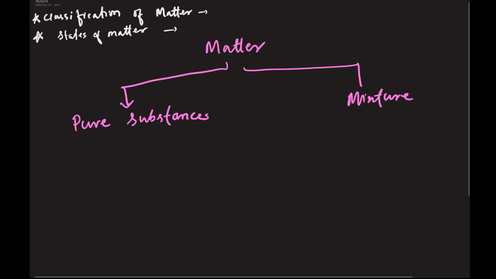So let's start with what is a pure substance. A pure substance has a fixed or definite composition. That means it's made up of only one type of, you can call it, particle. We're going to talk about it in detail later. So here's an example. Let's say you have aluminum foil in your kitchen, right? What is it made up of? It is made up of only aluminum. All the aluminum atoms come together to make that aluminum foil. So it has only one type of particle, that is aluminum, and there is nothing else in there. So that's a pure substance.